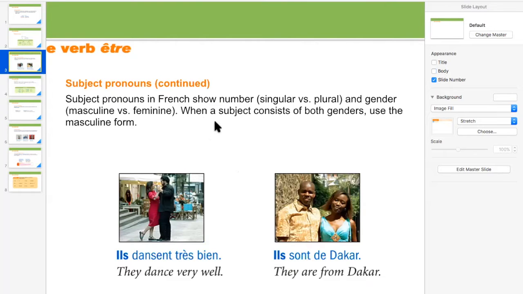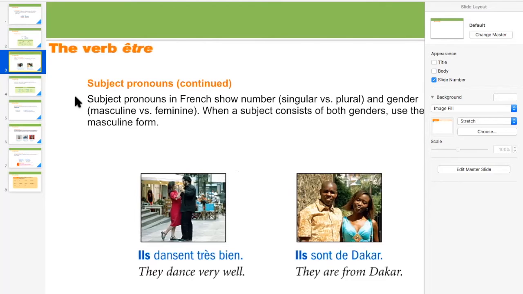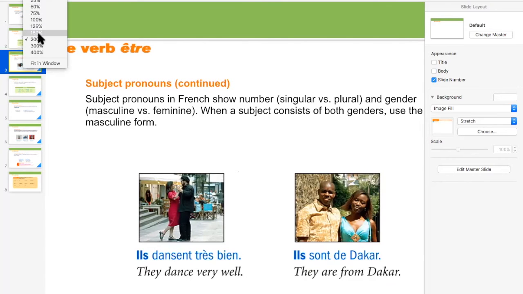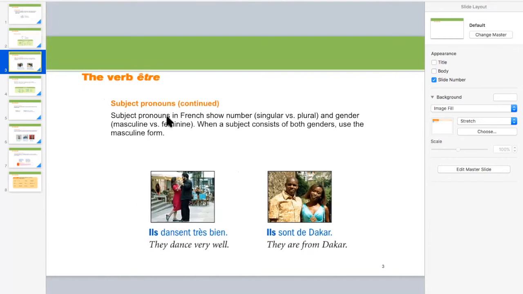Look here, there is a little description of what subject pronouns are, in continuation to the previous slide. Let me decrease the size a bit. Subject pronouns in French show number, singular versus plural, and gender, masculine versus feminine. When a subject consists of both genders, use the masculine form. As I explained earlier, there is one male and one female dancing in this picture, so we still use they as ils here. Ils dansent très bien. This is how we speak in French. So, they dance very well.